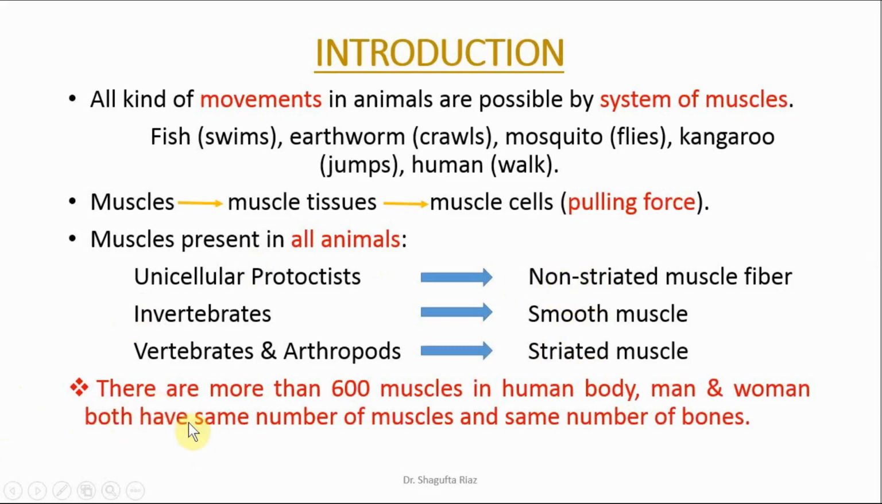Here is an important point: there are more than 600 muscles in the human body, and men and women both have the same number of muscles and the same number of bones in their bodies.